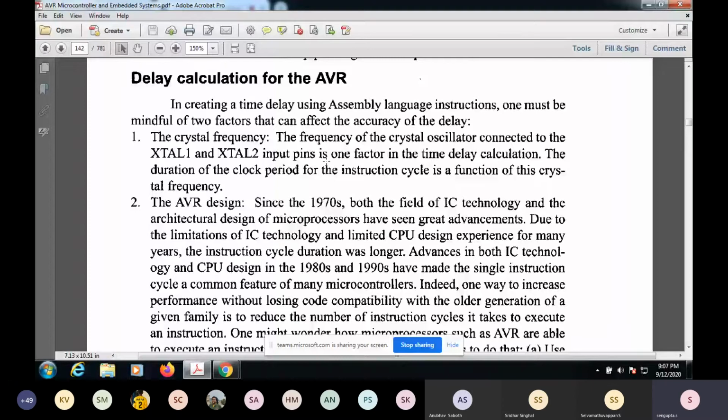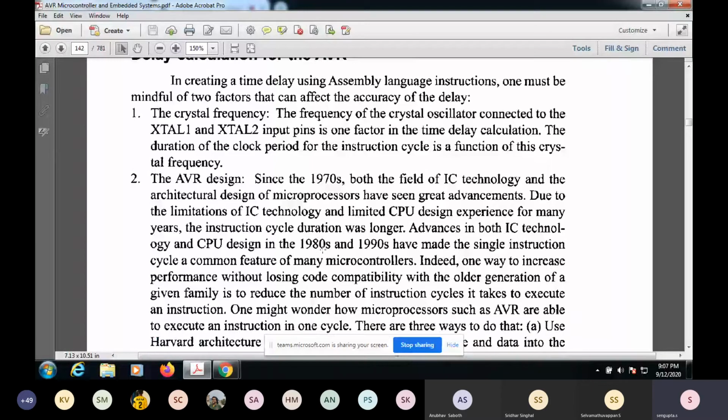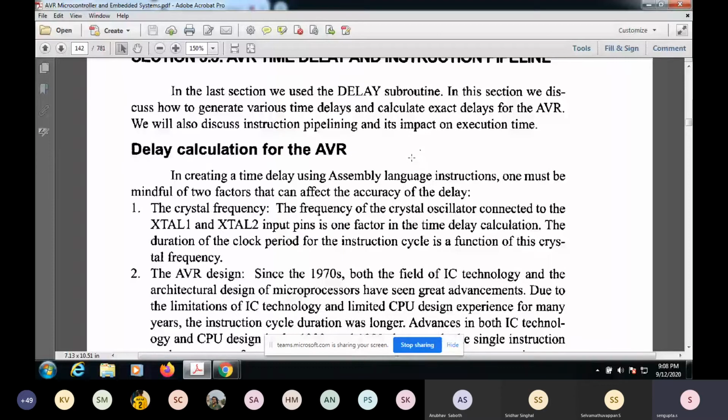The other is the inherent design of the AVR. So in this case, let's say it's a 1 megahertz processor. So each cycle time is around 1 microsecond. So if each instruction is one cycle, then it will take 1 microsecond.